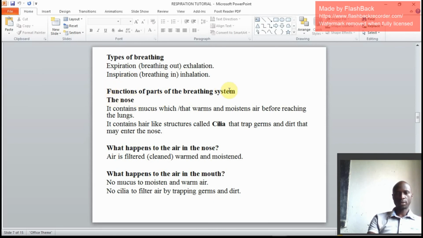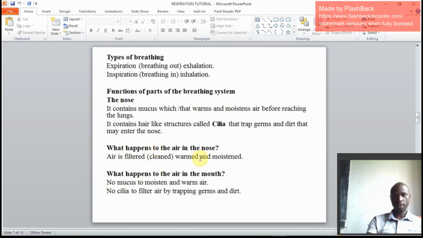Then we have the parts of the breathing system, whereby you have a nose, and it contains mucus which warms and moistens air before reaching the lungs. Remember, when air is not warmed, it can make the lungs very cold, or cause chilling of the lungs and end up in pneumonia, especially in children. It contains hair-like structures that we call cilia, and we have seen that cilia trap germs and dirt from air.